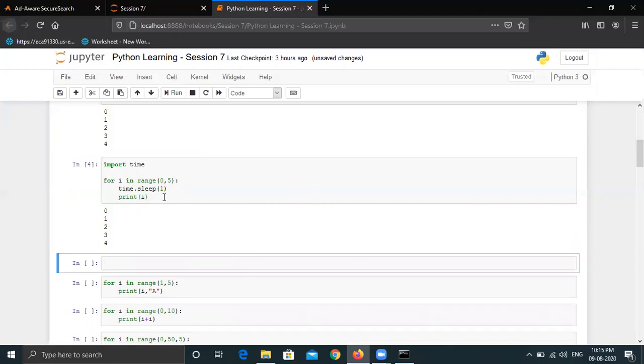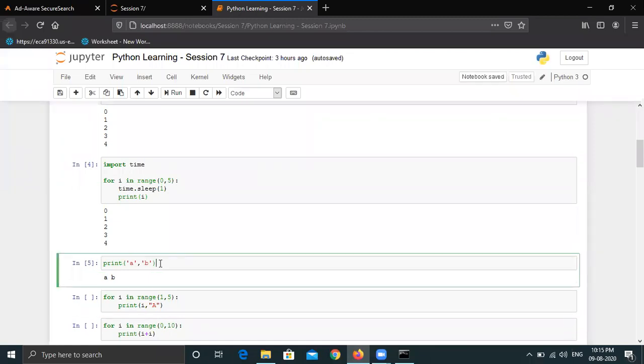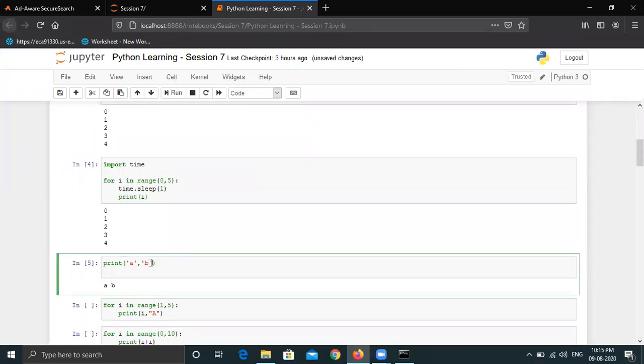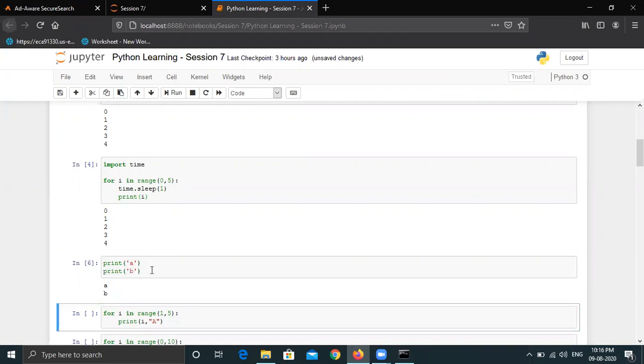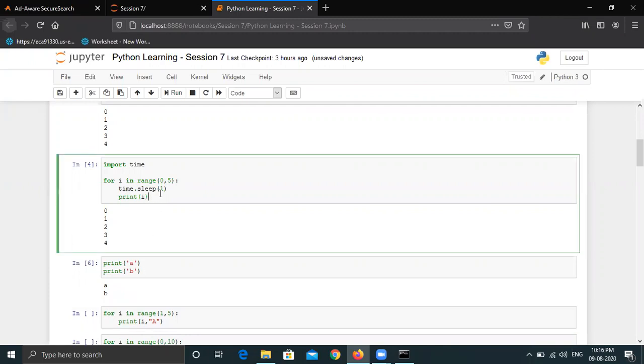Okay, good question. If I write print A, and then comma and B, it is printing in the same line. But if I print B in the next print statement, it will print on a different line. This is the difference in the above program, because if we were just giving the values in one print statement, then it would have printed all the values in one line. But what is happening here? In the first iteration, it is executing this statement. This is done, this is completed.